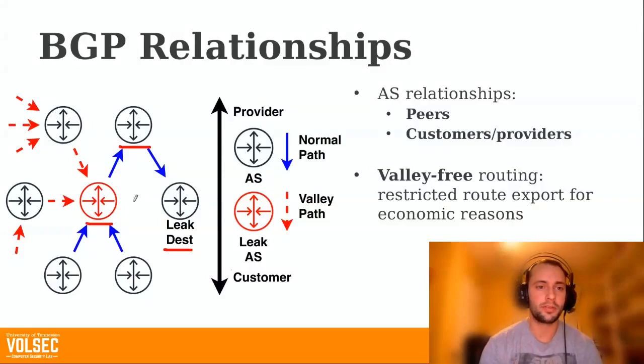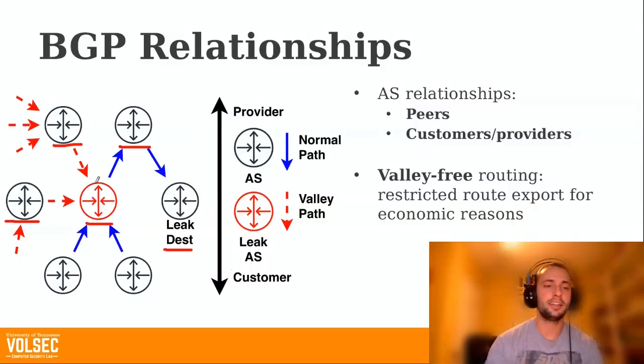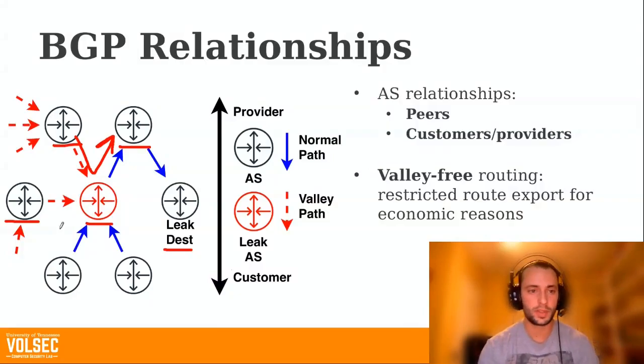This red AS, however, if it learns about the route from its provider, it shouldn't share that route with its other peers or providers. The reason for that is that red AS would then be transiting traffic between its providers, or between a peer and provider, for free. And that could incur economic costs for the red AS. So this is why we call this a valley in the routing topology, and this is something we should not expect to occur. There's no technical mechanism that prevents this, but it's just ASs acting in their own interest.